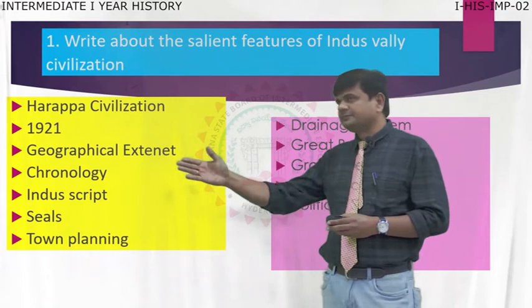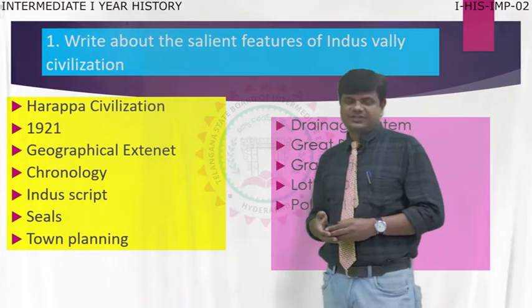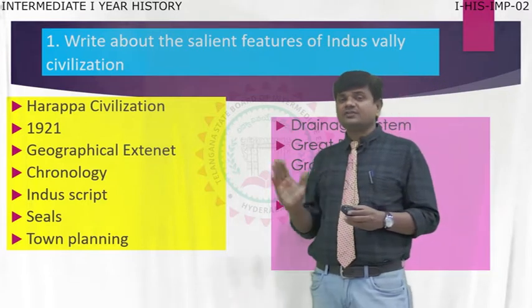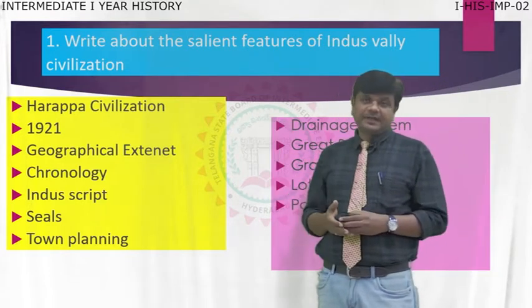Now moving to the geographical extension. In India, how was the civilization extended and expanded?